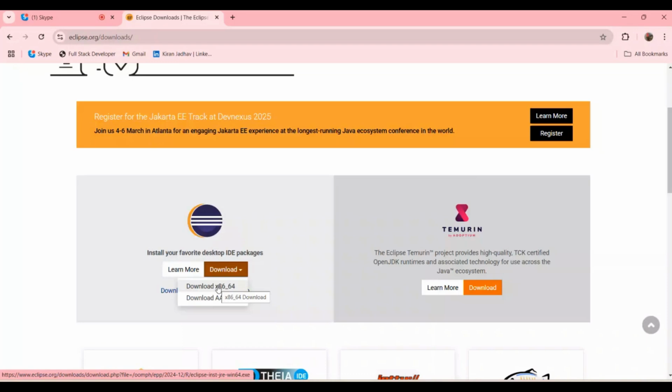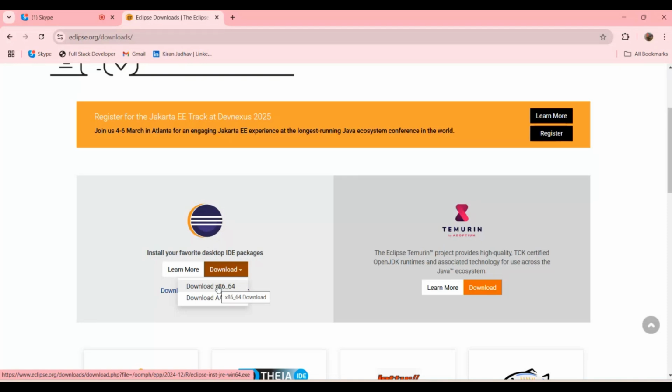Again in Eclipse, you can simply double click and go with next, and there like 5 pop-ups will open. Then there you can simply select Eclipse for Java Enterprise Developer. It means we are going to install Eclipse for web developer, web application. You need to select the second option from there and simply go to next, and then finish.